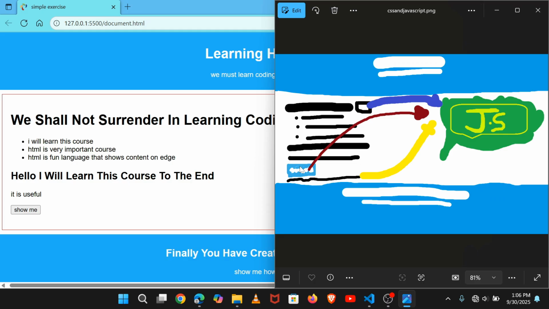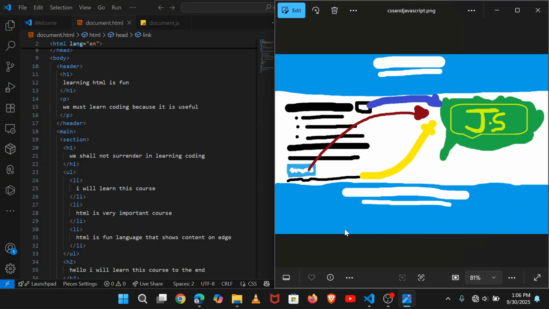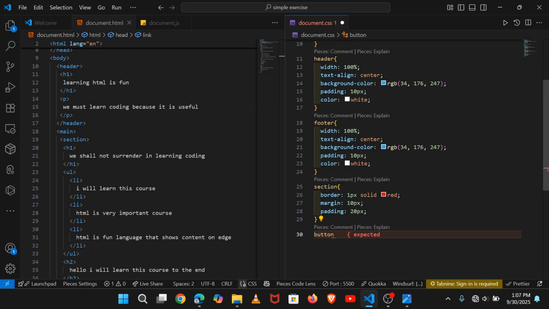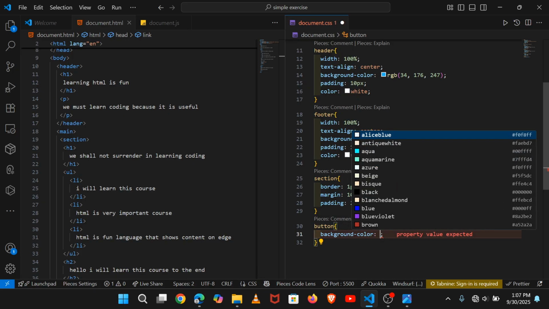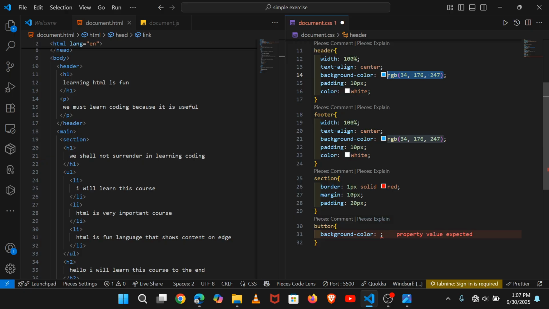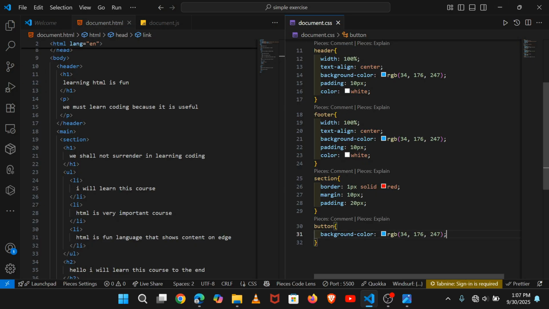And now the other thing that I'm going to do is to style the button. Styling the button is not complicated. You come here, target the button, and set the background color to be the same color as it is. Control C. Control S to save, and you can see the background color is changed, but the button is looking very weird.